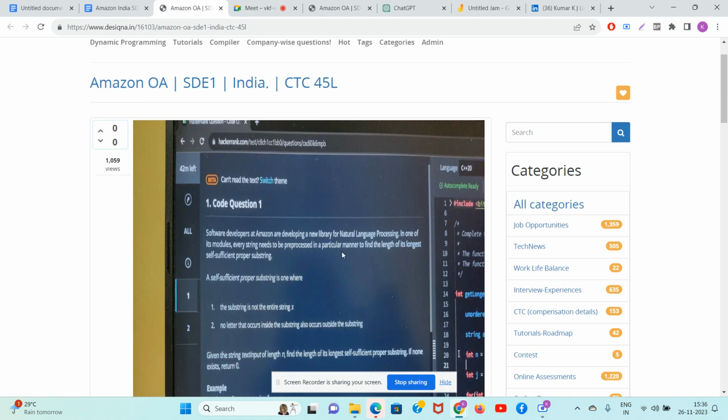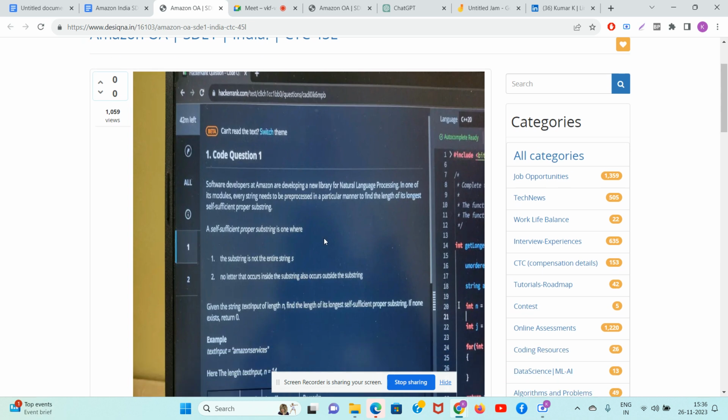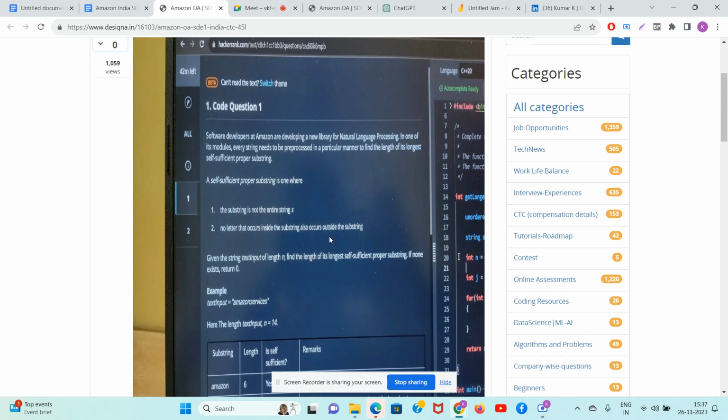Software developers at Amazon are developing a new library for natural language processing. AI stuff, LLM stuff they are trying to do. In one of its modules, every string needs to be processed in a particular manner to find the length of its longest self-sufficient proper substring. A self-sufficient proper substring is one where the substring is not the entire string S, and no letters that occur inside the substring also occur outside of the substring. We have to find the largest substring in the string which has these properties.